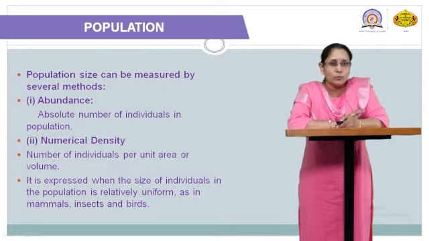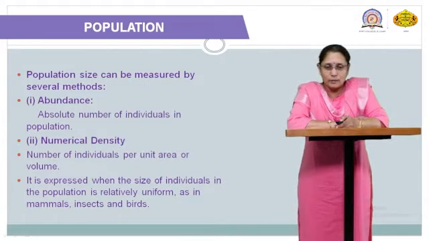In a particular volume, whatever number of individuals are there, that number is analyzed or calculated. It is expressed when the size of individuals in the population is relatively uniform. So the criterion for numerical density is that the population should be uniform. Then only can we calculate it.